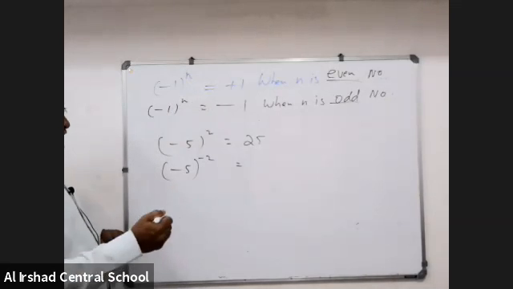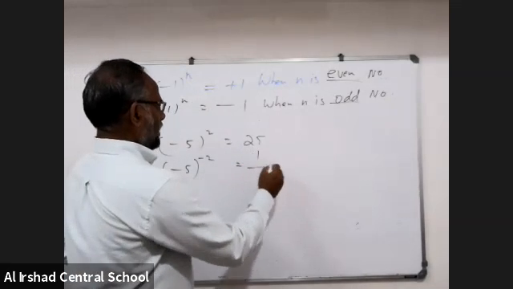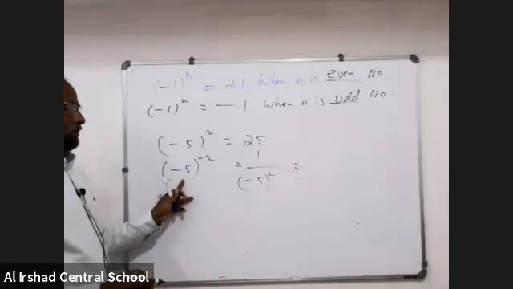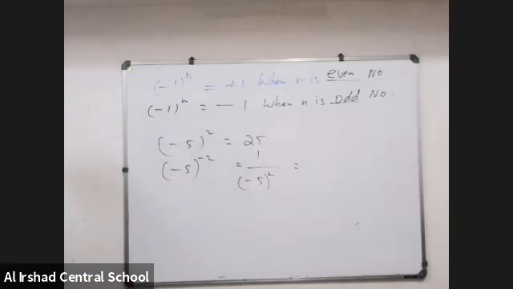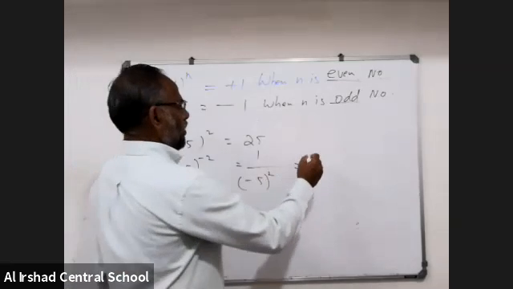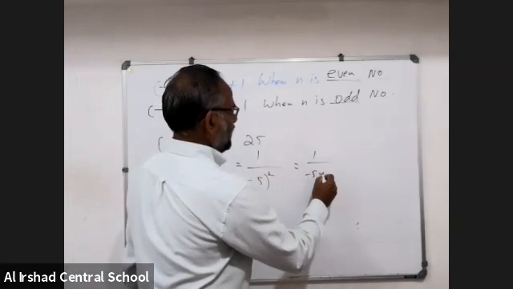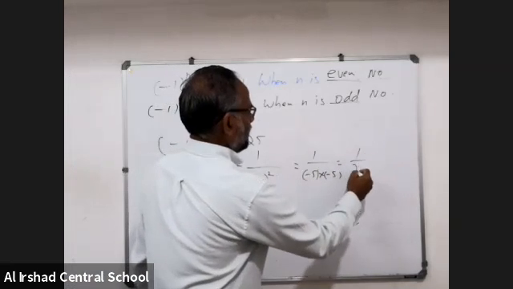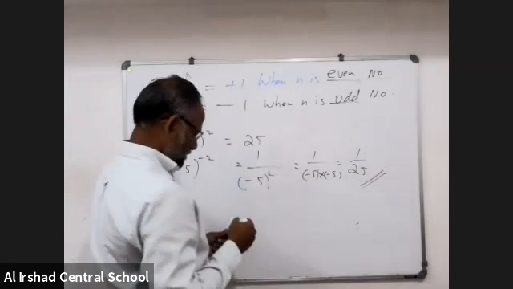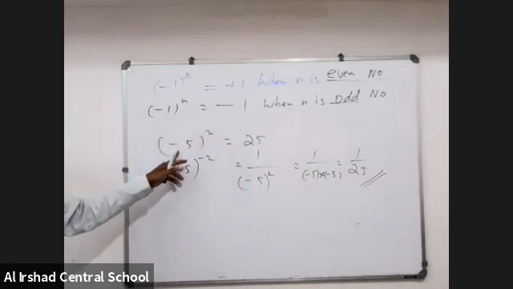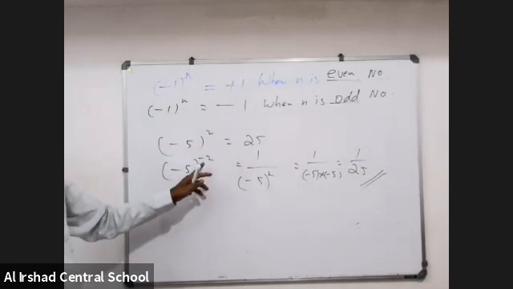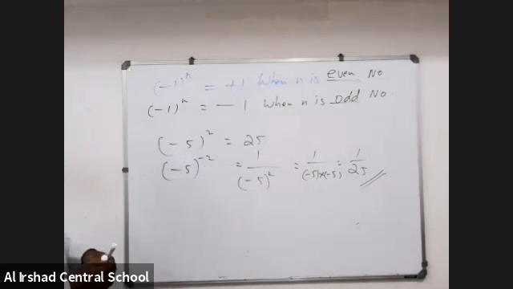Okay, sir. That is 1 by minus 5 square. Here you put the bracket. That is where I put the bracket. That is 1 by minus 5 into minus 5. That is 1 by 25. See the difference? Minus 5 square is 25. Minus 5 inverse 2 is 1 by 25.